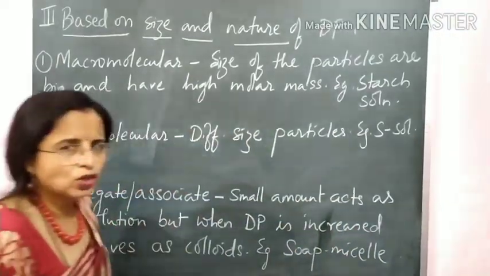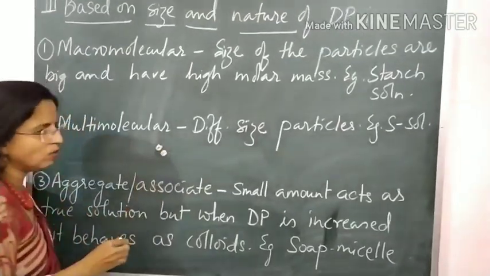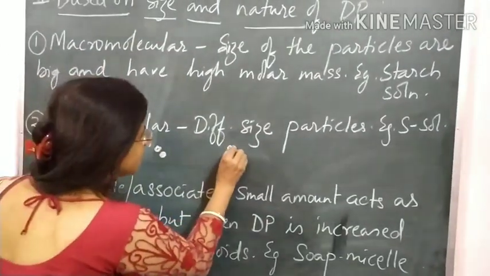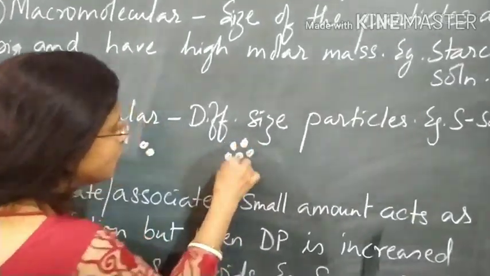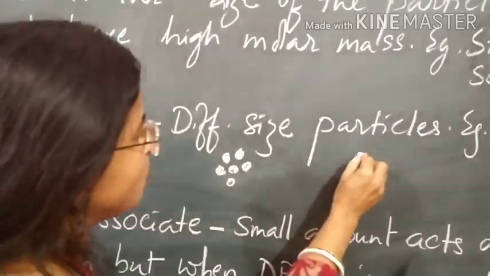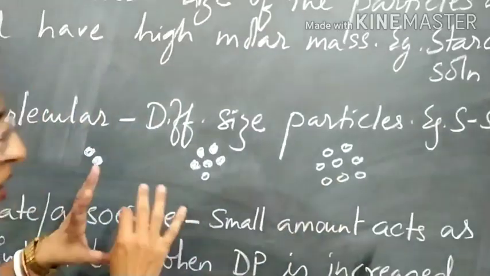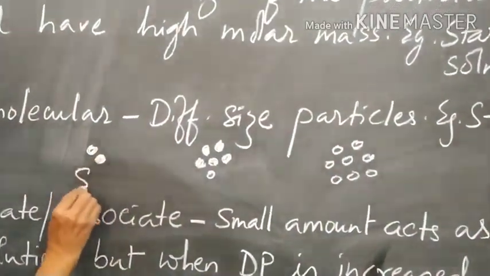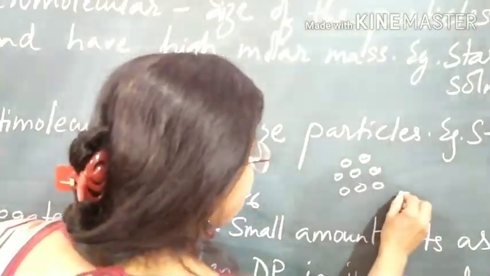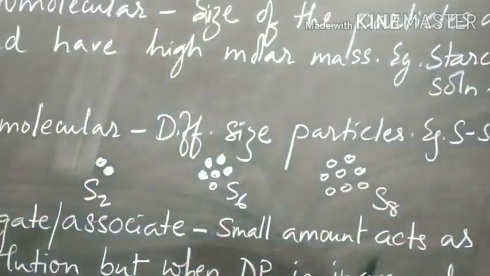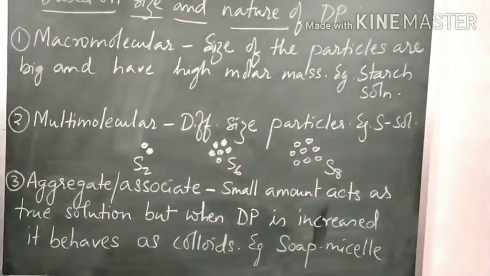Example, sulfur sol. So in sulfur sol, sulfur can exist in 2 atoms, diatomic also. It can exist in 6 atoms also. 6 atoms can together form a particle. Sometimes 8 atoms together can form the particle. So in the same sol system, sometimes S2 will be present, S6 may be present, S8 may be present. So that type of mixed particles are present, and we call it as multimolecular colloidal system.